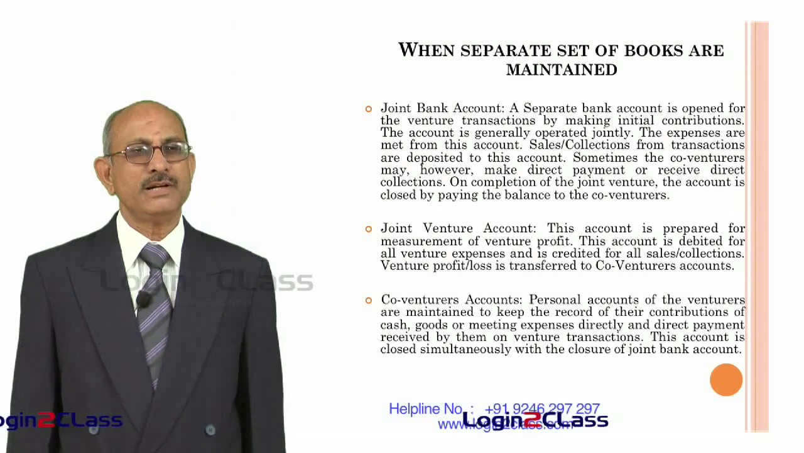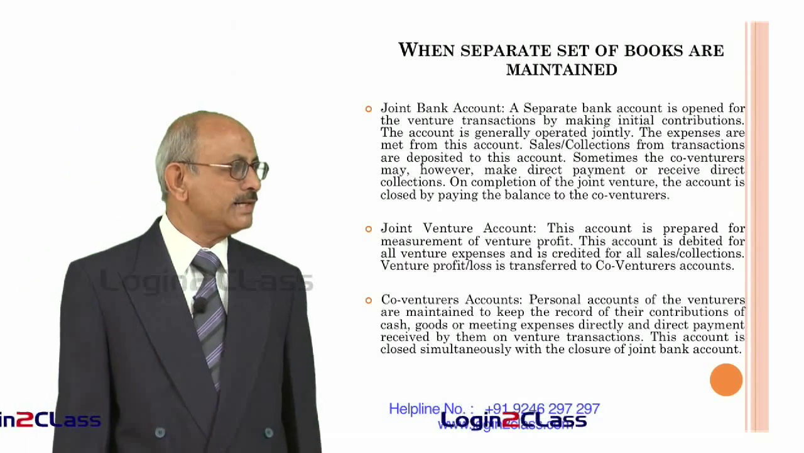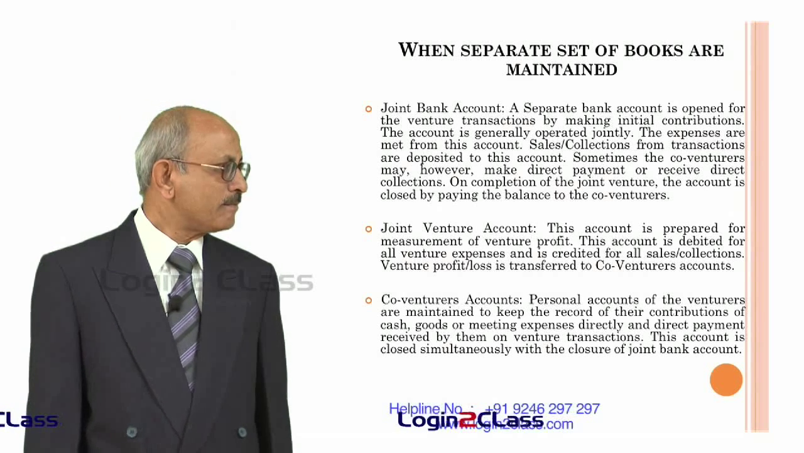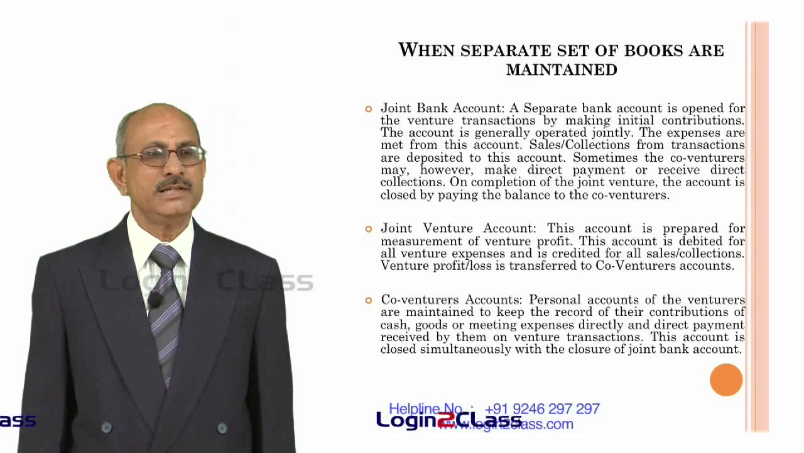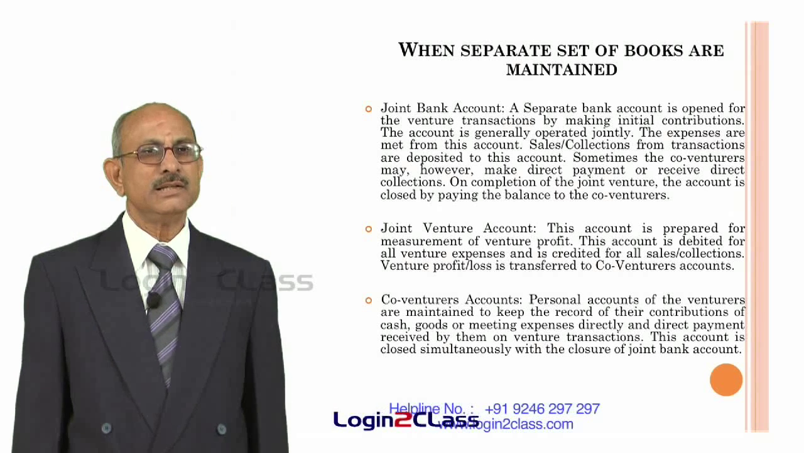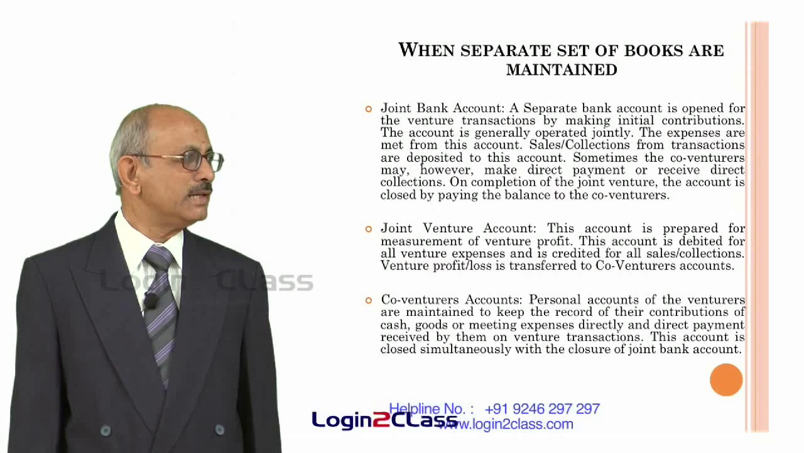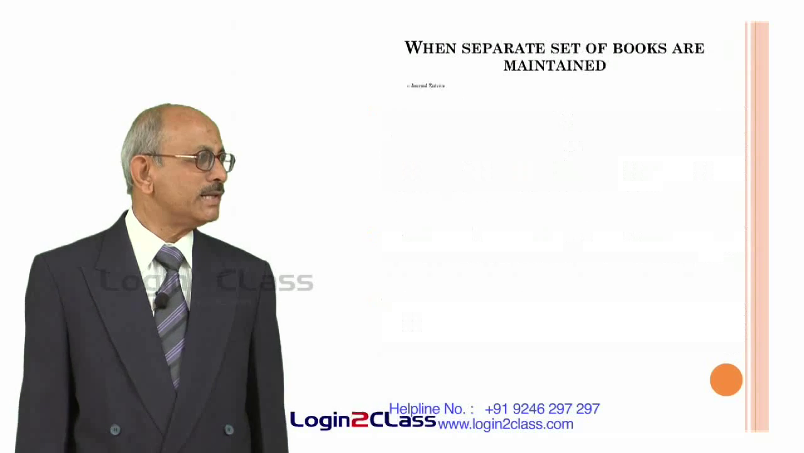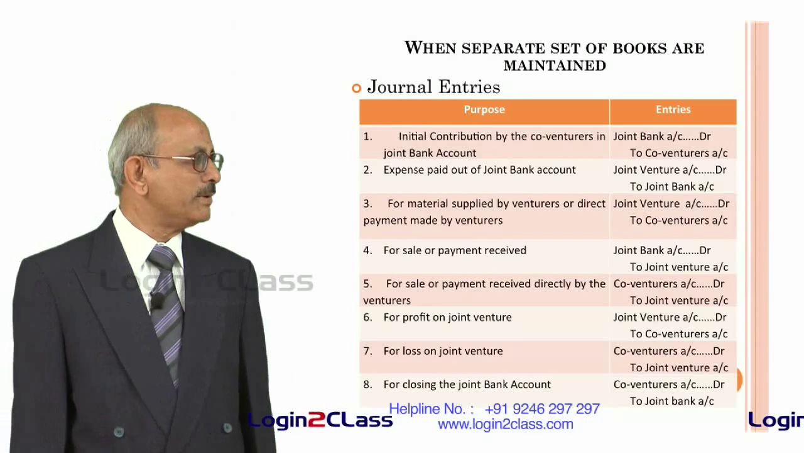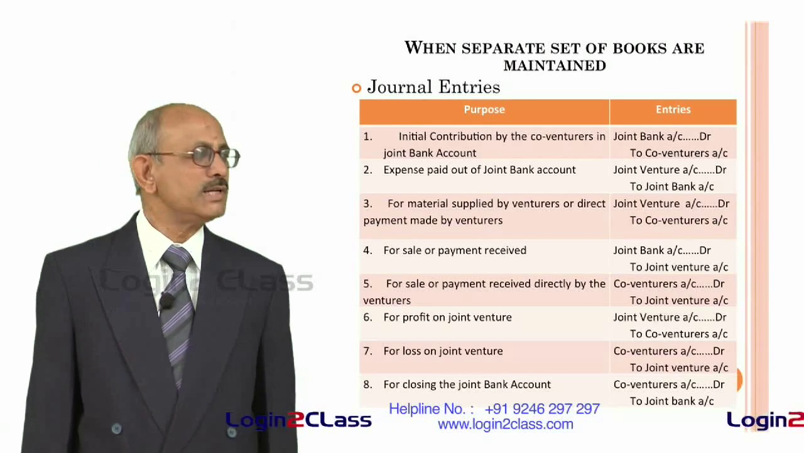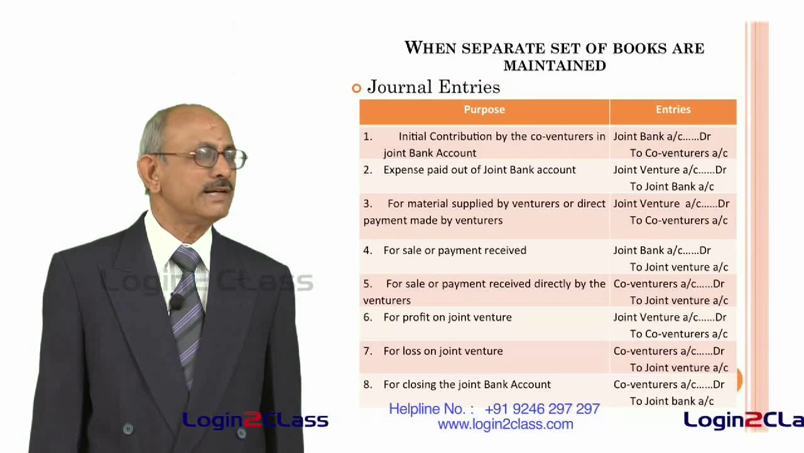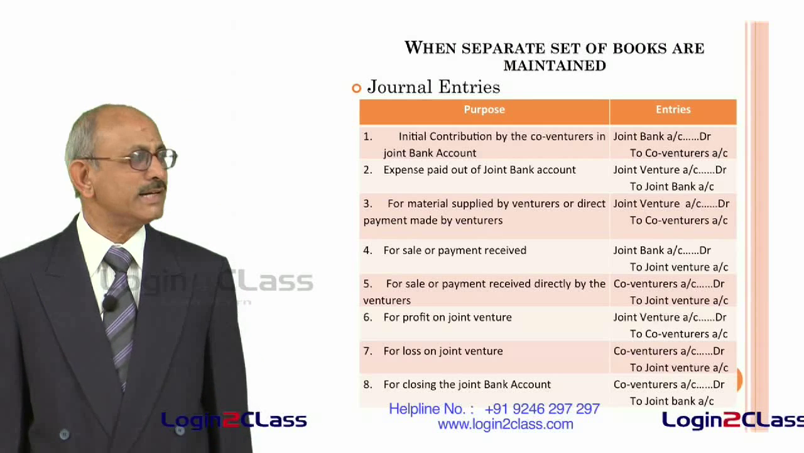So, let us now try to find out how to exactly put through the entries when separate sets of books are maintained by the joint venture. So, let us start with the initial contribution by the co-venturers in joint bank account. That means, this is the money brought in by the joint venturers and put in the joint bank account. So, joint bank account is debited and the co-venturers account is credited. That means, if it is brought by X, X account is credited. If it is brought by Y, Y's account is credited.